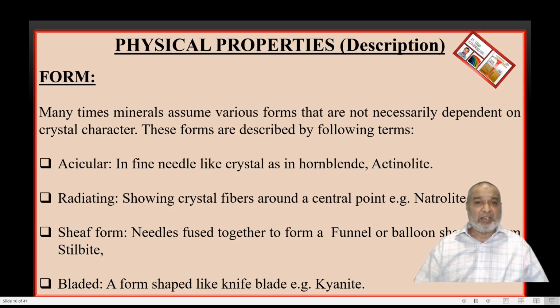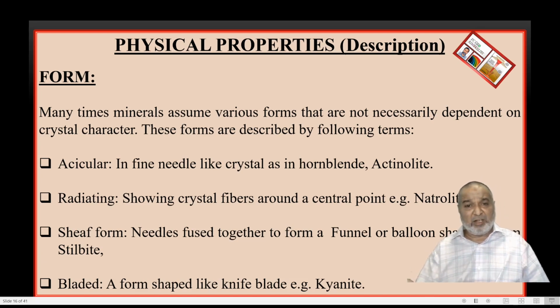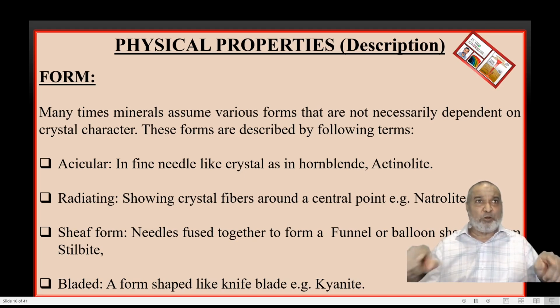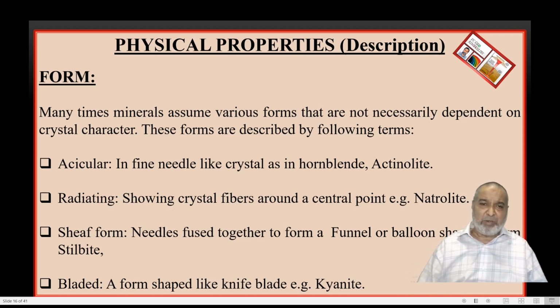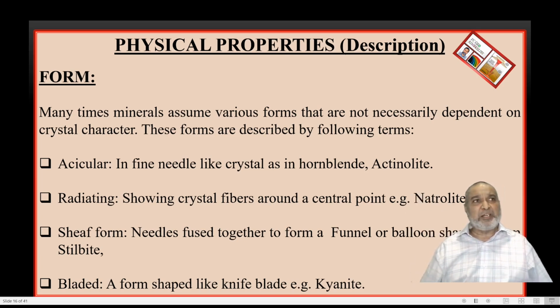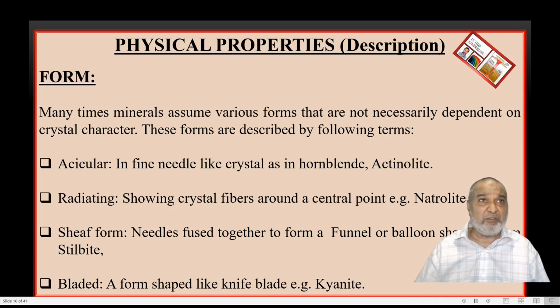The next one is bladed form. Everyone has seen a blade or a knife. The shape of the mineral is in the form of a knife or a blade. We get the same type of blade, or sometimes a knife-like shape, in this particular mineral, and that is the diagnostic property of kyanite.